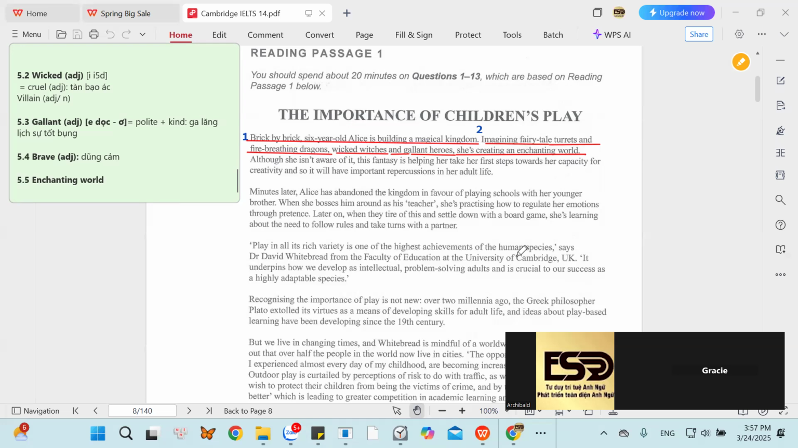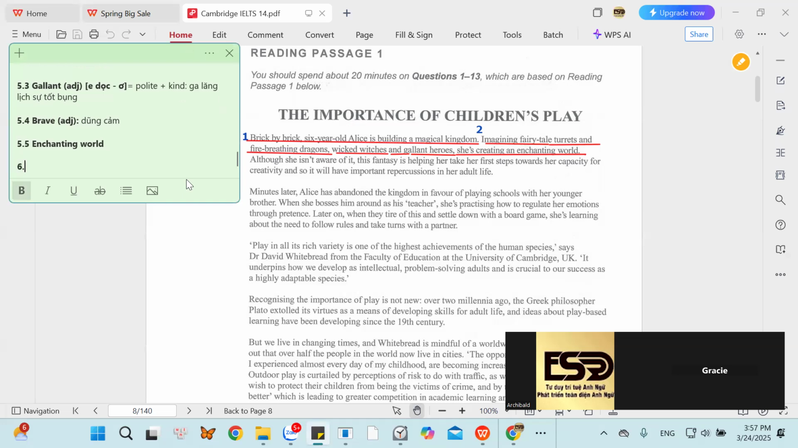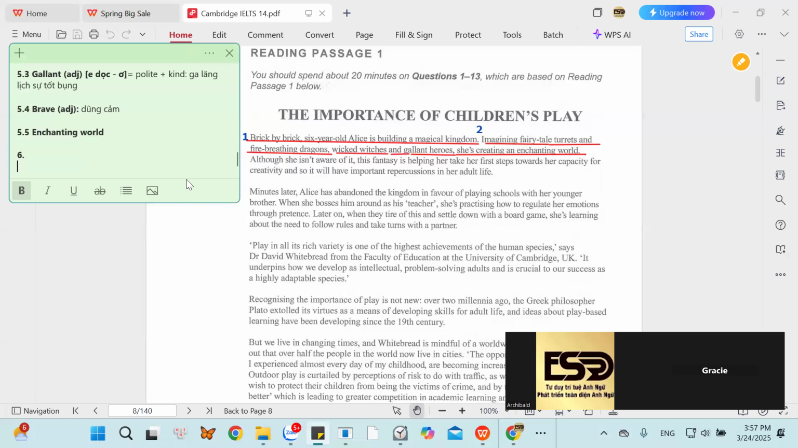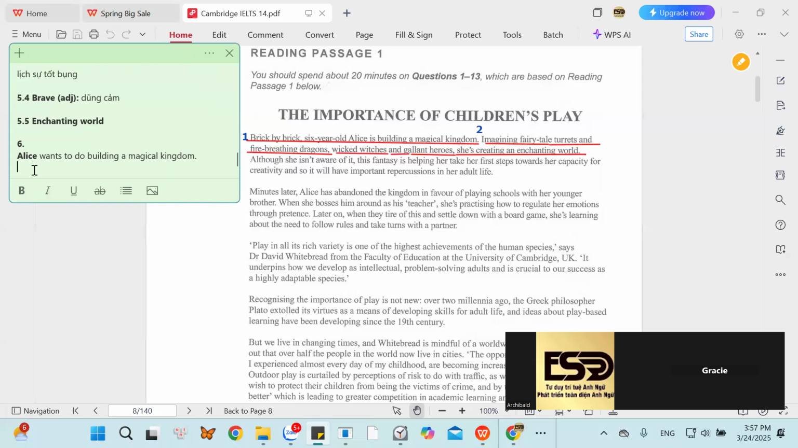What Alice want to do is building a magical kingdom. Excuse me? You say that the Alice wants to do? No. You said the Alice want to do? No, Alice want to do. Alice wants to do. English again, please. Show me the sentence in English. Alice want to do building a magical kingdom. No. You say Alice wants to do building a magical kingdom. This is a wrong sentence.